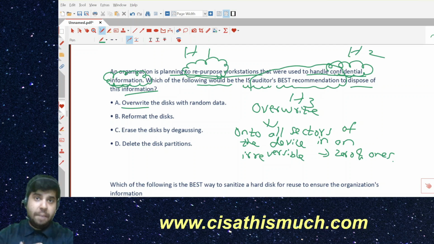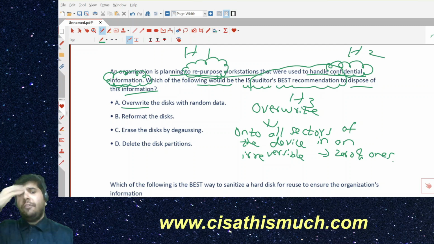In fact, in my organization where I'm currently working, they have clearly mentioned a combination of both degaussing and destruction. Anyway, option number A is overwrite the disk with random data.